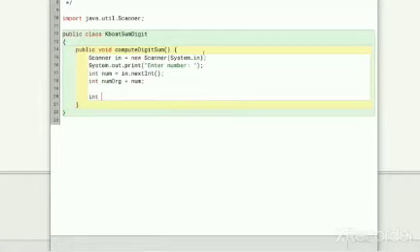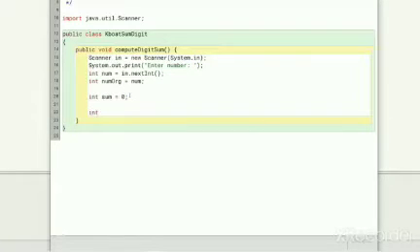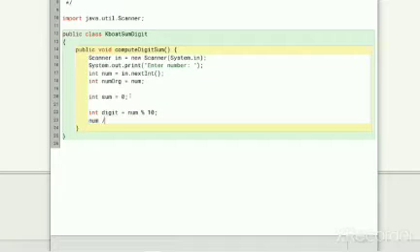I am declaring this sum variable which will accumulate the sum of the digits. I will initialize it to 0. To get the digit in the units place, I need to divide the number by 10 and take the remainder. This is the job for the modulus operator. In the second step, I will do integer division of the number by 10 like this. To repeat these 2 steps, I will put them in a while loop.